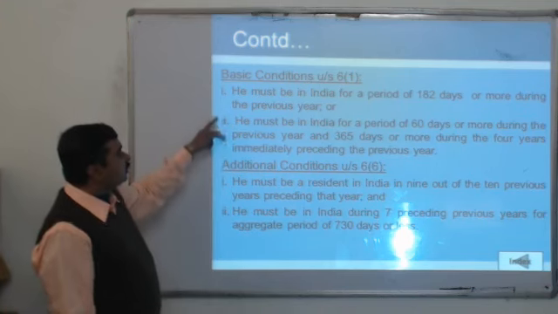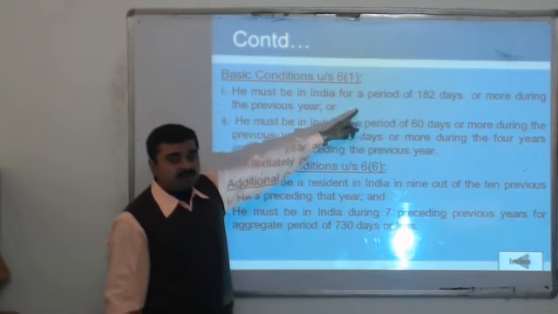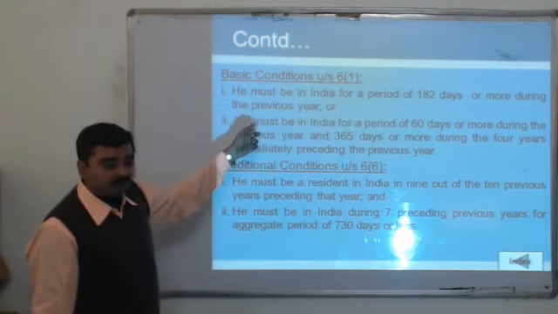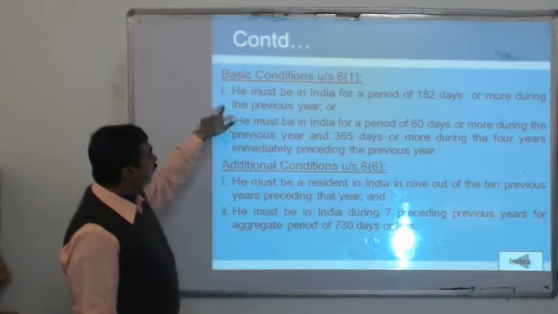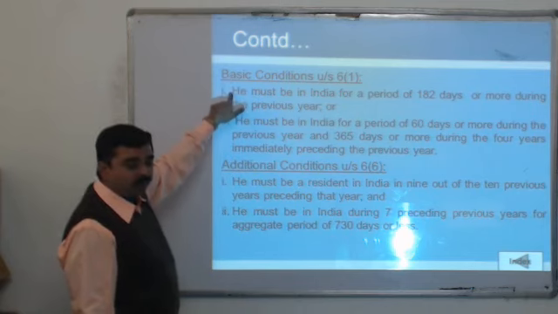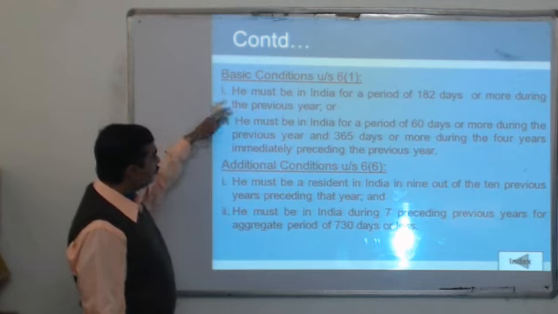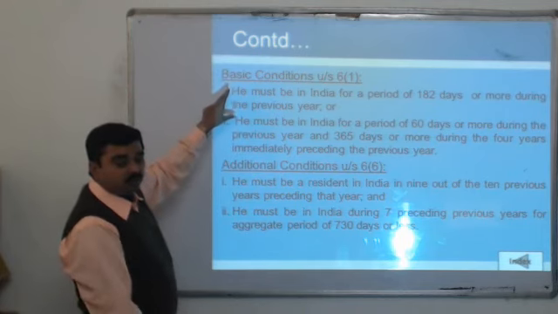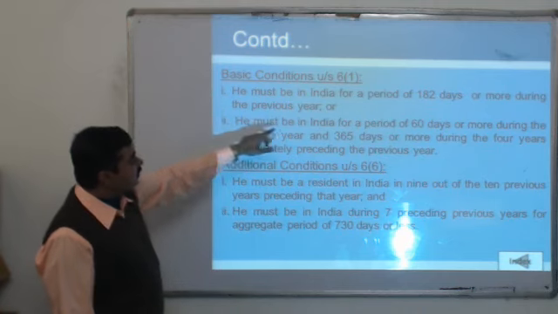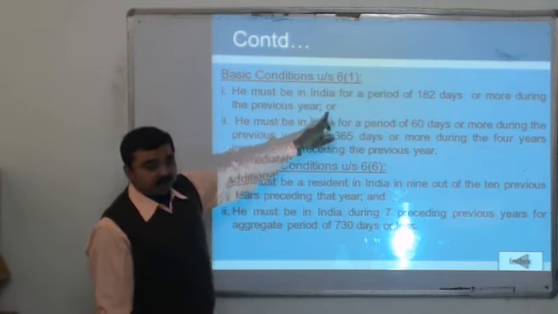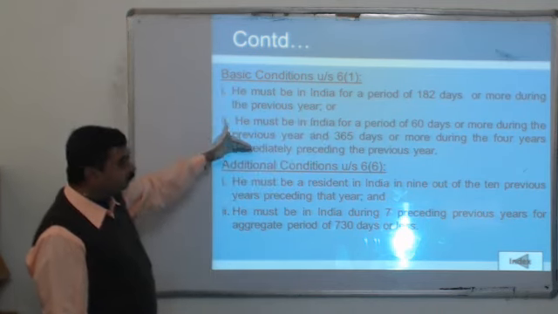The two basic conditions are that a person should be in India for 182 days or more in the previous year. If that is so, we believe the first basic condition is fulfilled and we move to the additional conditions. We will not check the second one. But if the first condition is not fulfilled, then we check the second condition, joined by the word 'or', meaning either the first or the second should be fulfilled.